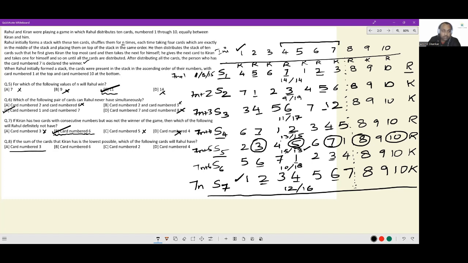Rahul will have card number 3. Yes. Will he have card number 6? No. Will he have card number 2? No. Will he have card number 4? No. The answer has to be option A.